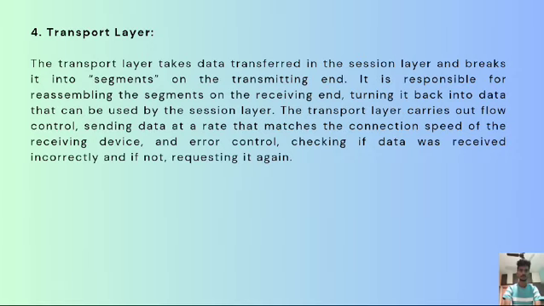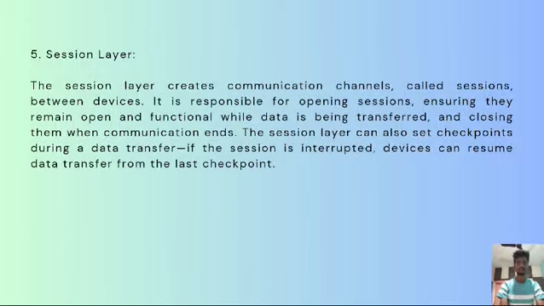Next is the transport layer. The transport layer takes data from the session layer and breaks it into segments on the transmitting end, and is responsible for reassembling the segments on the receiving end and turning them back into data that can be used by the session layer. The transport layer also handles flow control, which sends data at a rate matching the connection speeds of the receiving devices, and error control, checking whether data was received incorrectly and requesting it again.